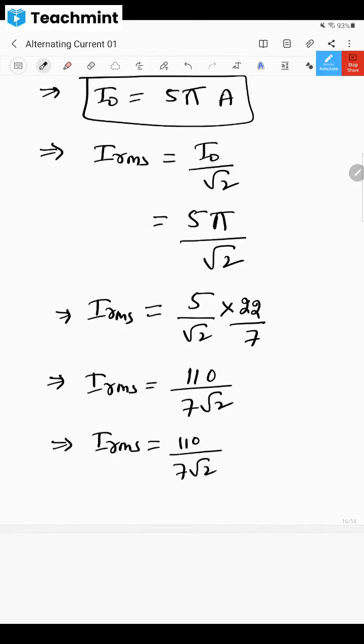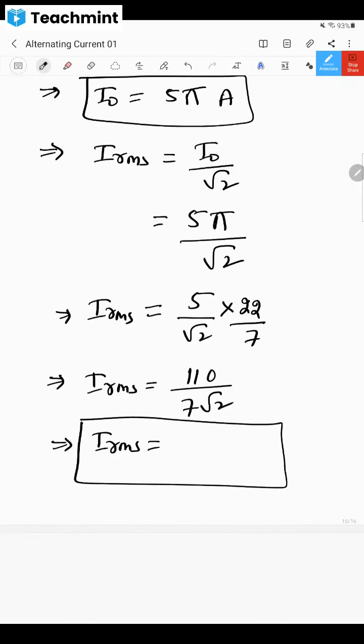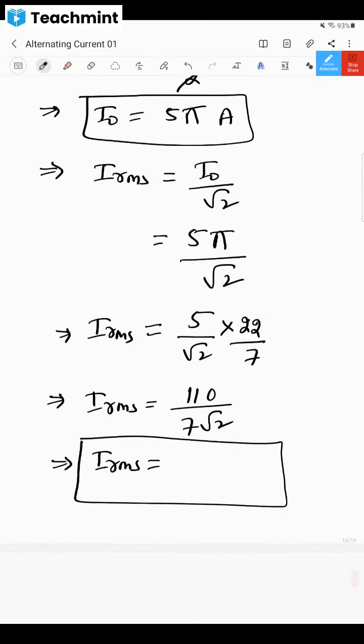Can someone tell me, any adventurous fellow who wants to tell this answer? Whatever you get, you keep it here. Is everything understood, dear children? Is everything understood, whatever I have taught till now?